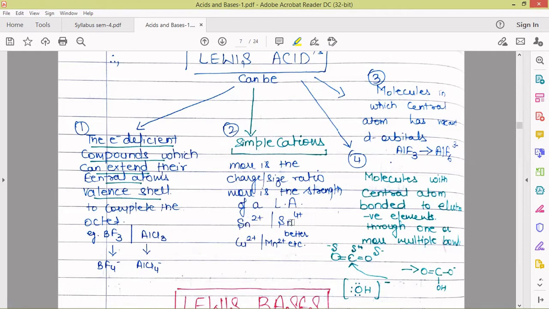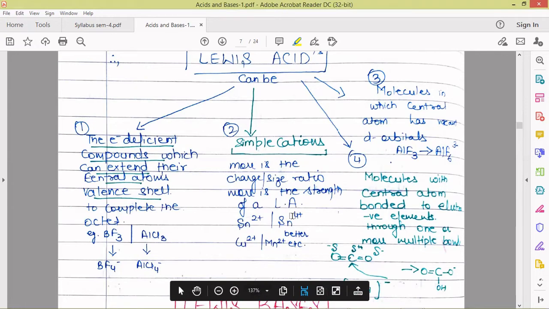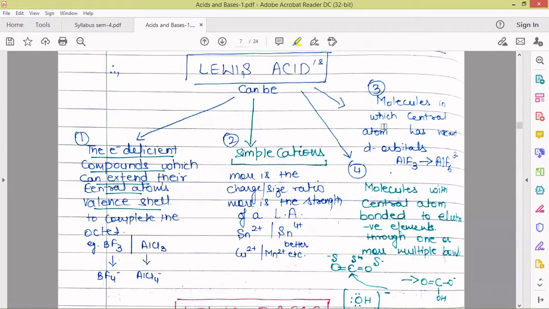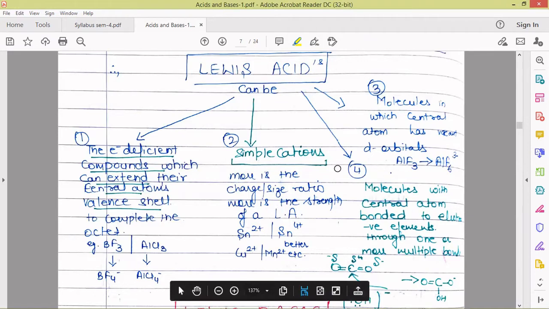Out of these, which one is the better acid? The one with more positive charge is going to have more Lewis acidic character, and among ions with the same charge, the one with smaller size is going to be the better Lewis acid. And these are some other examples of Lewis acids.